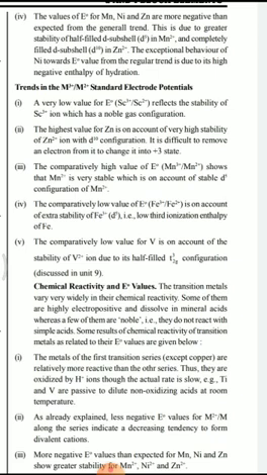Less negative E naught value for M2+ to M along the series indicates decreasing tendency to form divalent cations, for example scandium. The more negative E naught values than expected for Mn, nickel and zinc show greater stability of Mn2+, Ni2+ and Zn2+ ions.